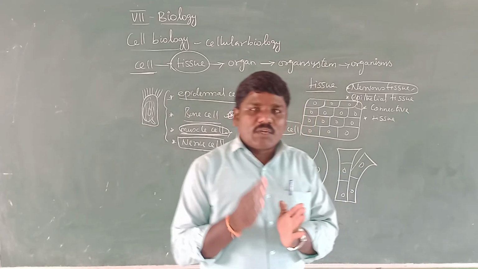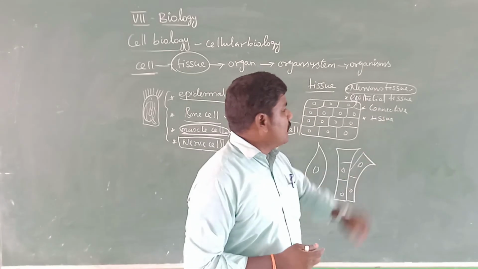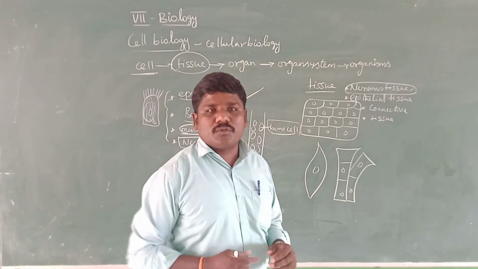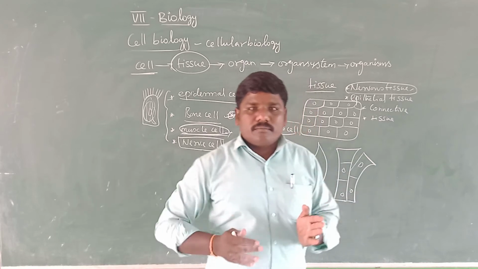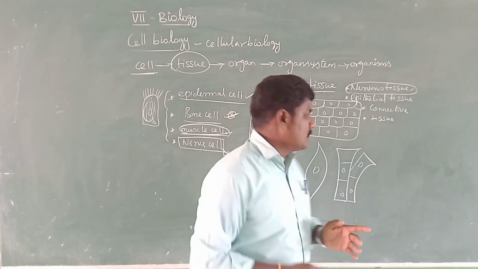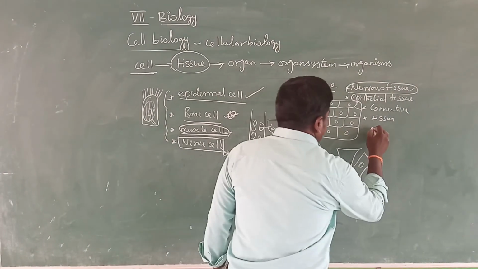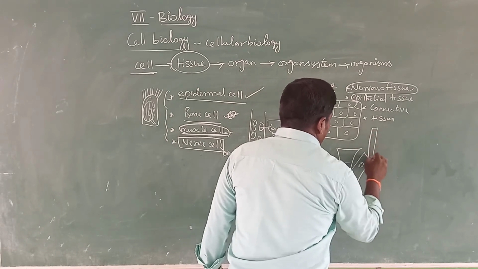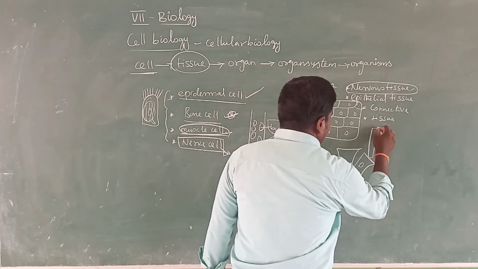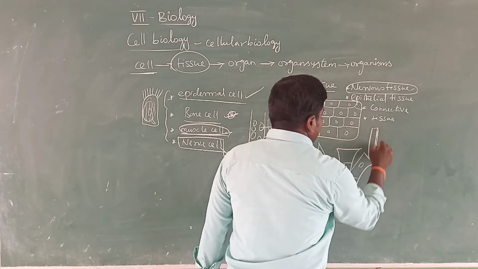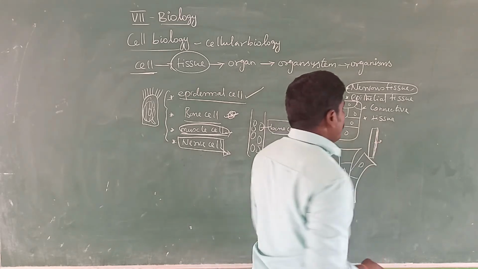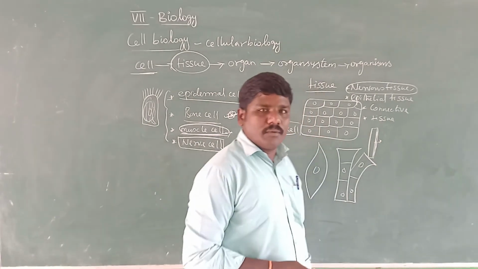Connective tissue is mostly the type of tissue that connects parts. For example, here is a bone, and the bone is connected to skeletal muscles by ligaments. In between there, connective tissue is present.